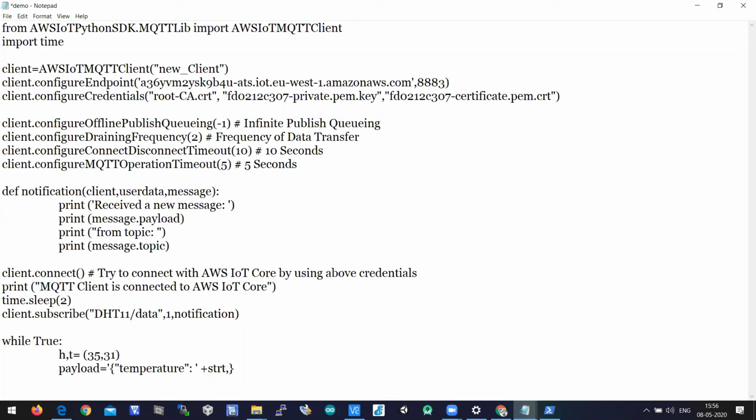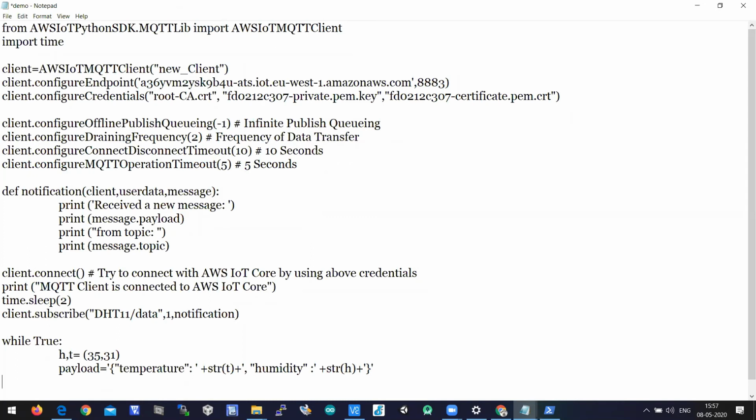plus str of t, the t value is an integer value, so we need to typecast it to string, plus comma, and here you have to write humidity colon, I need to close the double quotation there, single quotation close, plus str of h, plus single quotation close, single quotation close.